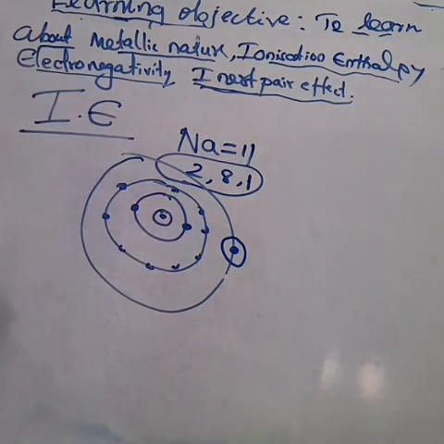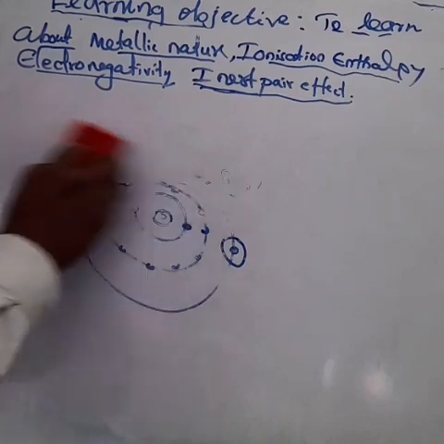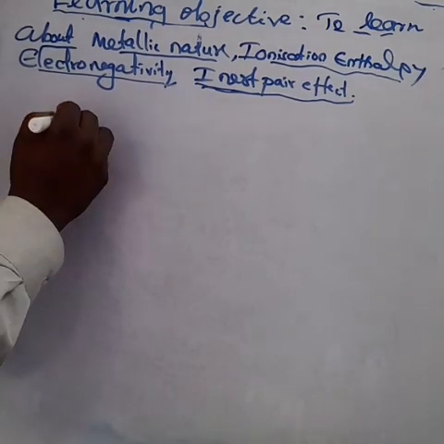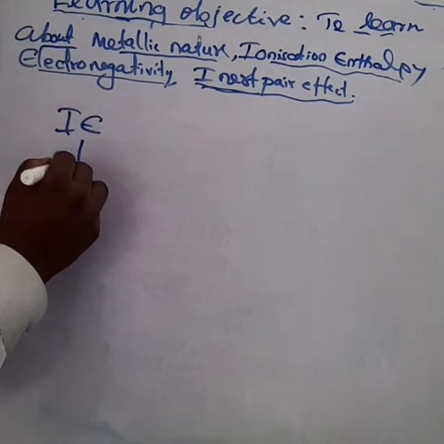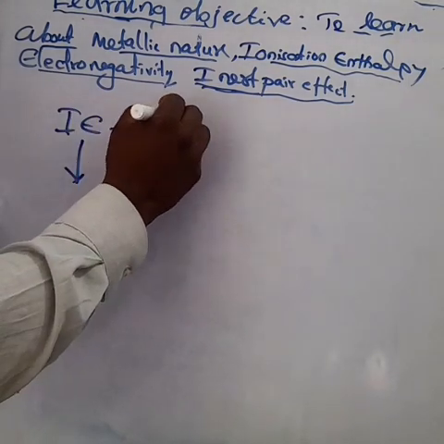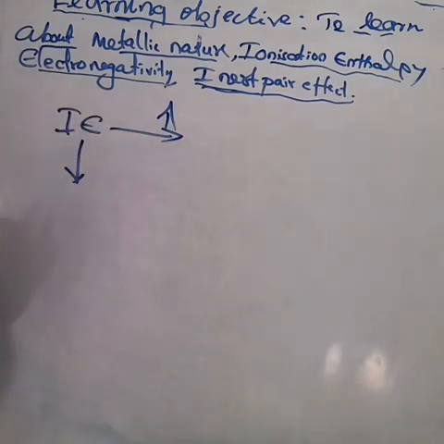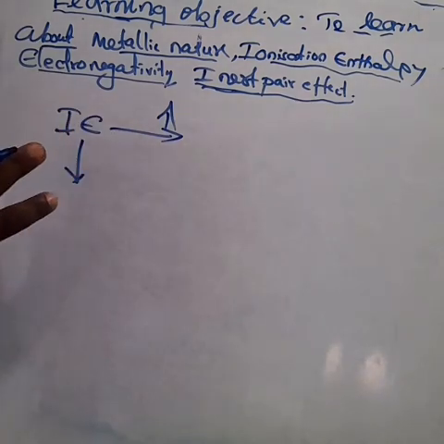So in the 13th group, 14th group, 15th group, what about the ionization energy? From top to bottom, ionization energy decreases. From left to right, ionization energy increases. What is the reason? When the atomic size increases, ionization energy decreases.